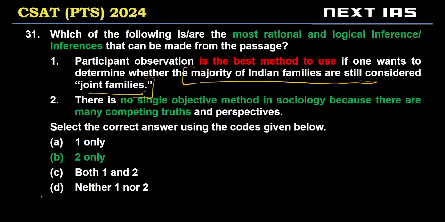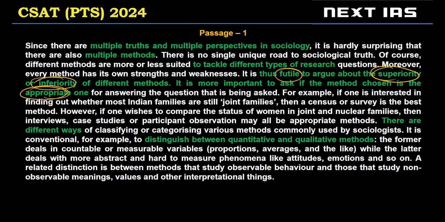Some method is discussed in the passage, right? We'll check that method. For example, if one is interested in finding out whether most Indian families are still joint families, then a census or a survey is the best method, correct? However, if one wishes to compare the status of women in nuclear families, then participant observation may be appropriate.